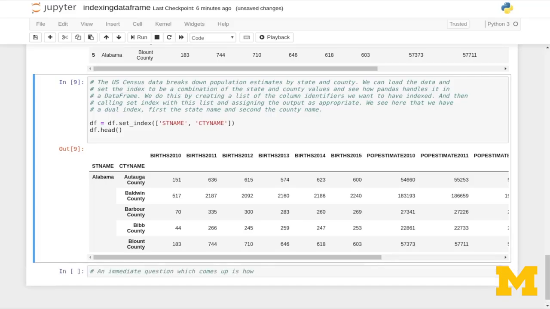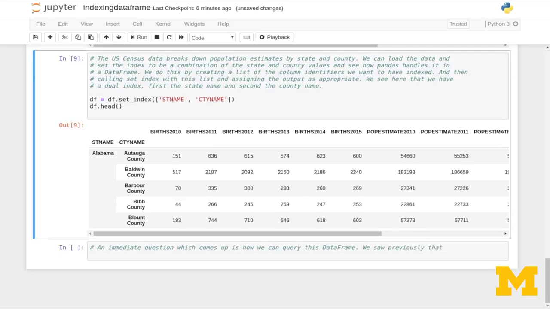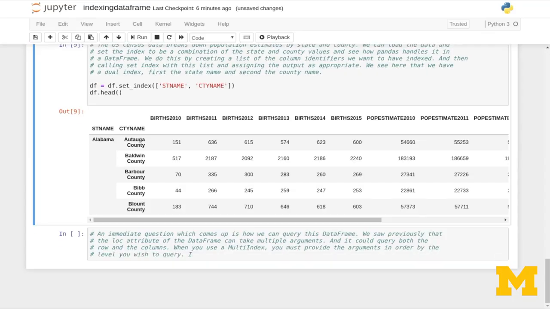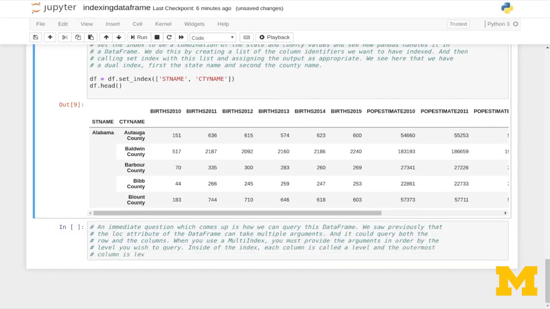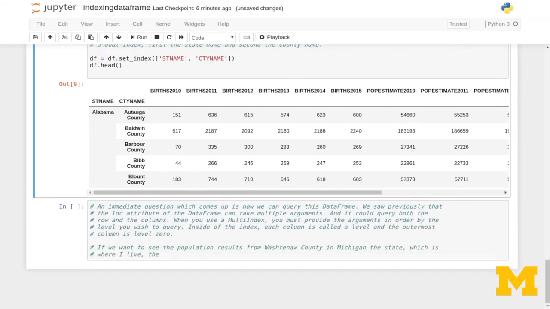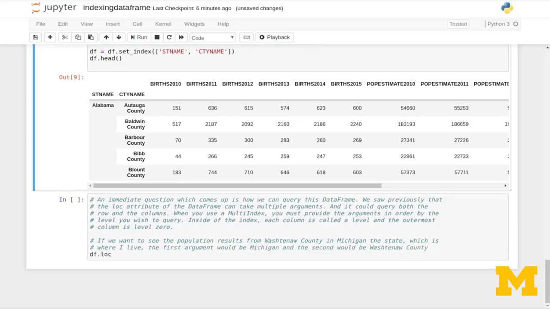An immediate question which comes up is how we can query this data frame. We saw previously that the loc attribute of the data frame can take multiple arguments, and it could query both the row and the columns. When you use a multi-index, you must provide the arguments in order by the level you wish to query. Inside of the index, each column is called a level, and the outermost column is level 0. So if I wanted to see the population results from Washtenaw County in Michigan, the state which is where I live, the first argument would be Michigan and the second would be Washtenaw County. So df.loc sub Michigan, Washtenaw County.